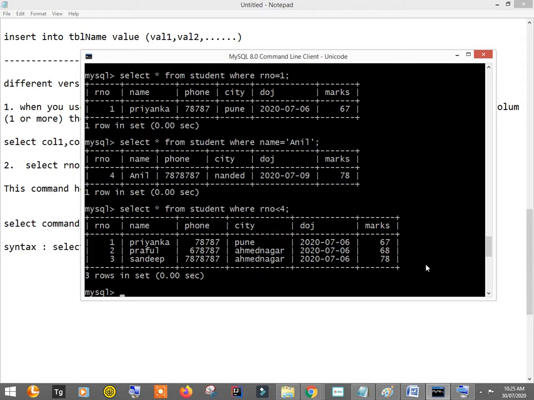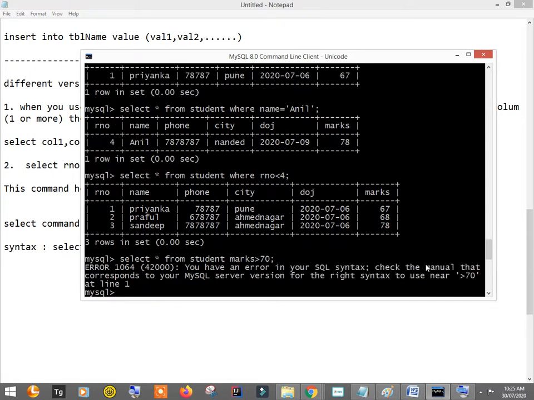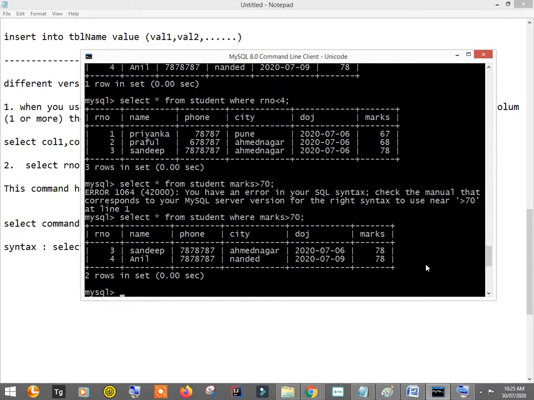Let's say I want to print the records of the students with marks greater than 70. So select star from student where marks is greater than 70. Right, simple operators are there. The where condition was missing here, so where marks is greater than 78. Okay, there are two students having marks greater than 78.